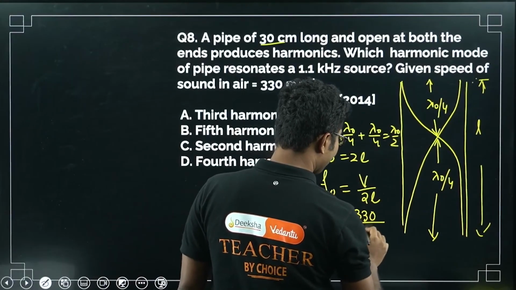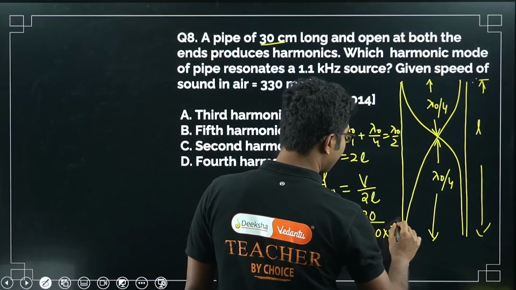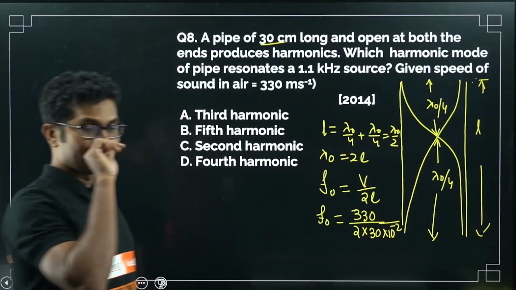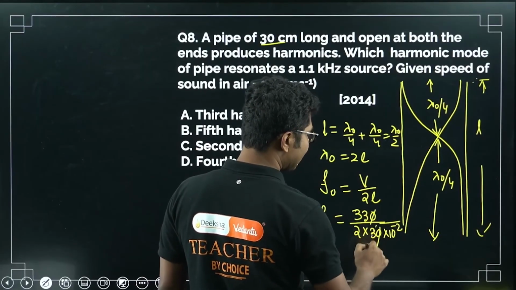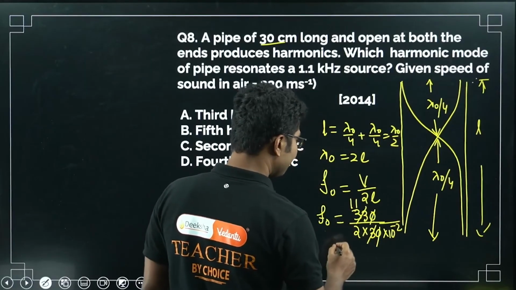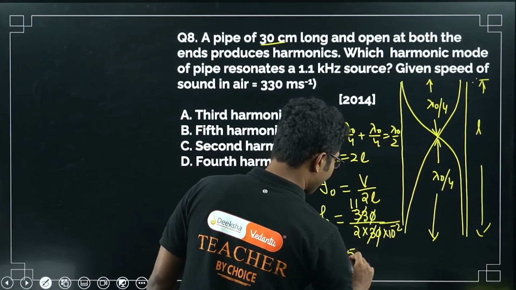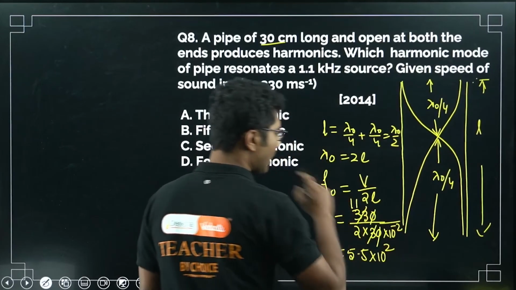So 2 times 30 centimeter means 30 times 10 to the power of minus 2. I always say use this without any confusion. So 0 0 cancels, 3 3 cancels, 11, okay. So 11 by 2, that is 5.5 times 10 to the power of 2 hertz.